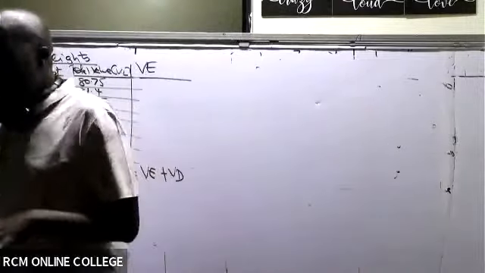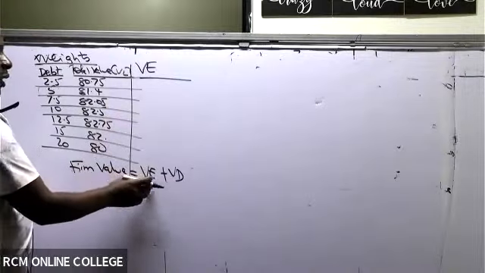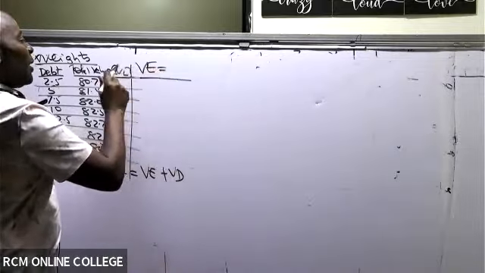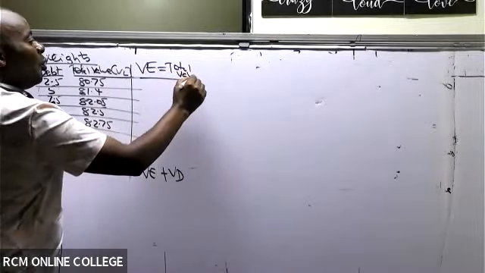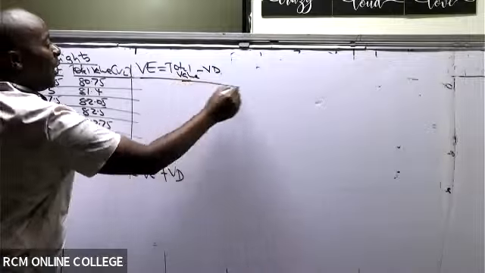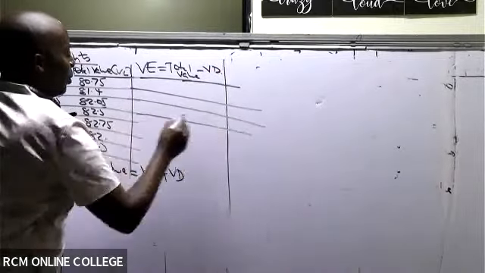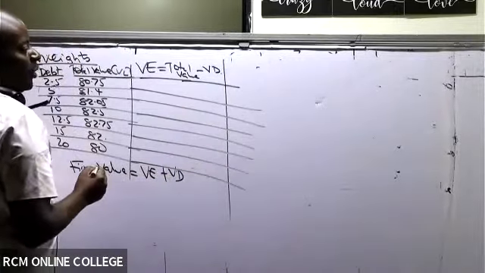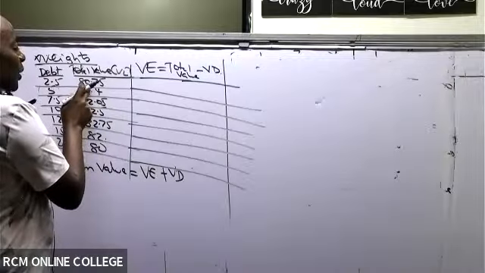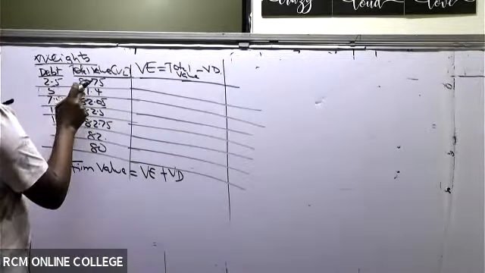So you will be able to give me the value of equity, which is total firm value minus value of debt. Can you kindly do me this favor? 80.75 minus 2.5 gives me what figure?